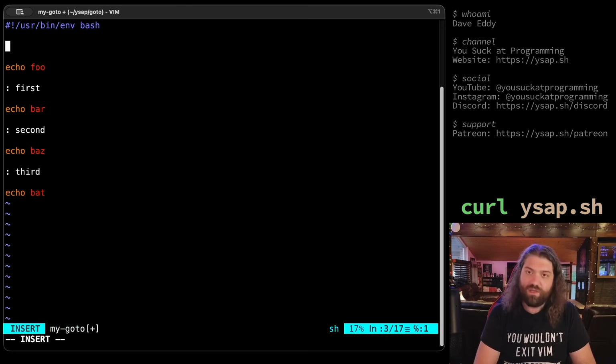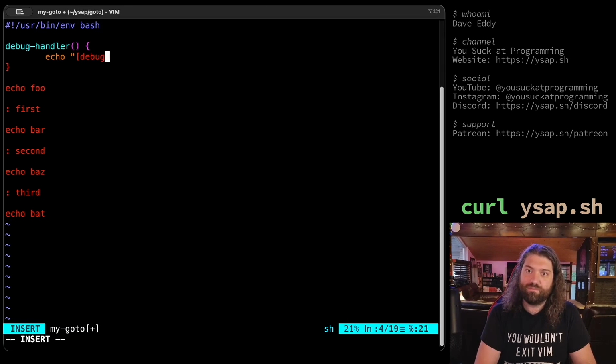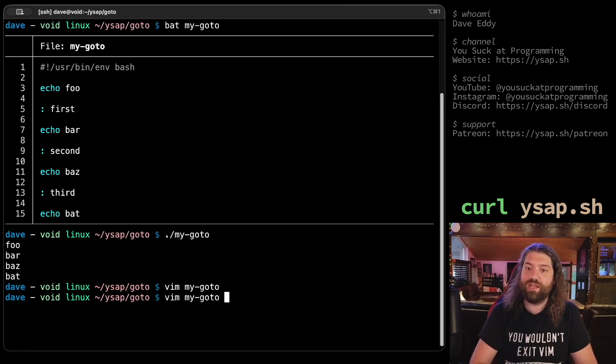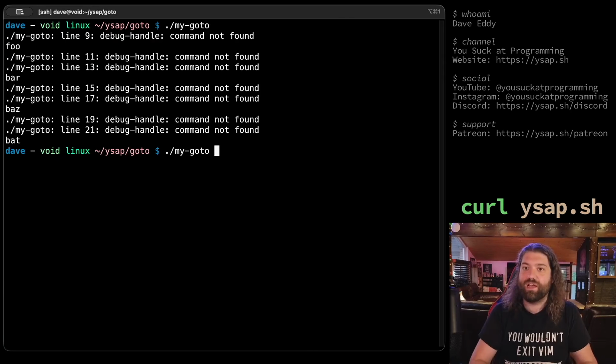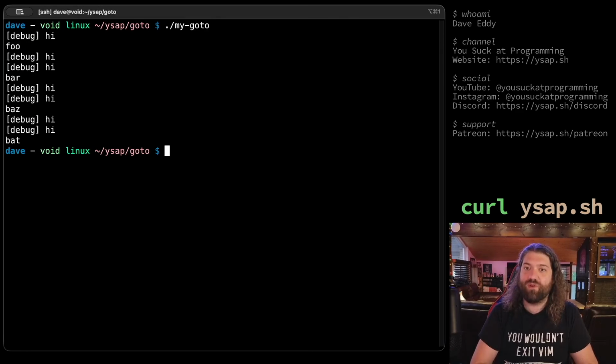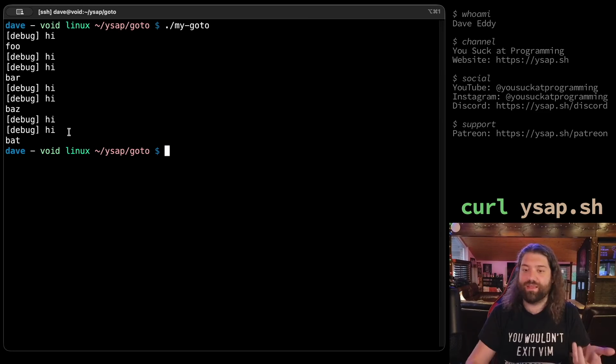Let's make a function here called debug handler. There we go. This is our debug handler command, and we will trap it to run debug handler when the debug event is fired with bash. This is all built into bash. It's a pseudo signal that bash has where it will run anytime debug is fired. Now debug is fired, I spelled it wrong, but you can see debug is fired a lot. Debug will get fired before any commands are run. So you can see there's a whole bunch of stuff being run here. One for the colon command and one for the echo command. That's what's going on here.